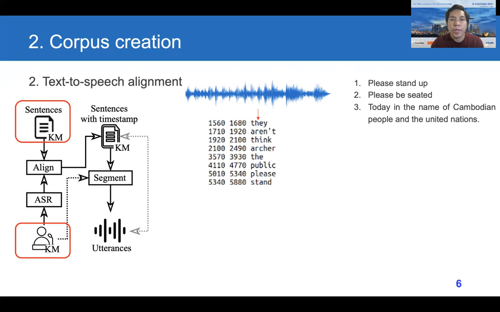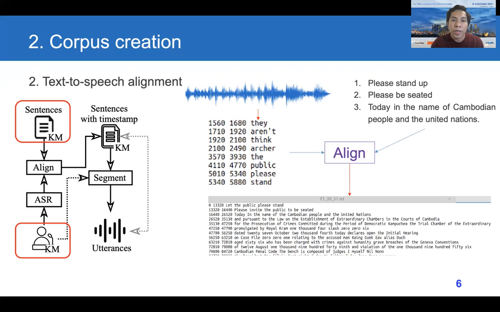With this information, we can align with the original transcription and prepare a new transcription that has timestamps corresponding to the speech. And finally, we can produce a short utterance of the speech with its corresponding transcription.